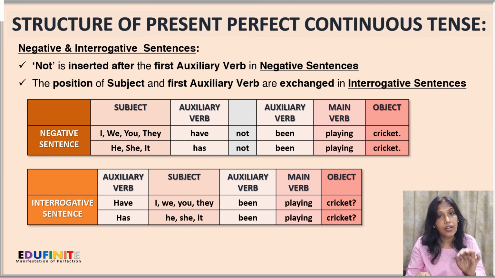And for third person singular, he, she, it, we have to use the first auxiliary verb as has. So the interrogative sentence will begin with has. So it's as has he been playing cricket, followed with a question mark. Has she been playing cricket, followed with a question mark, and likewise.